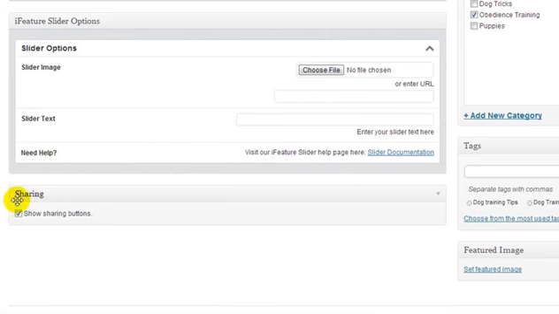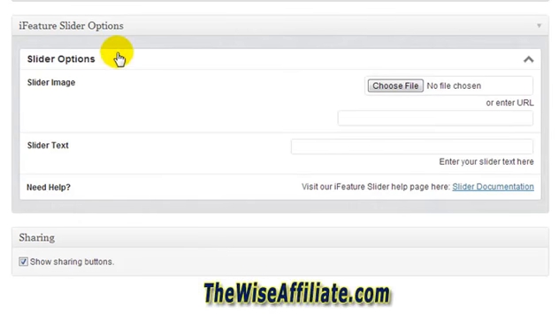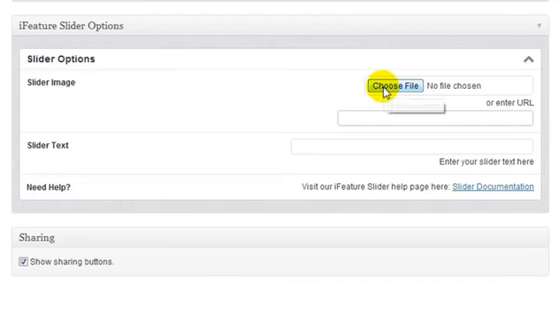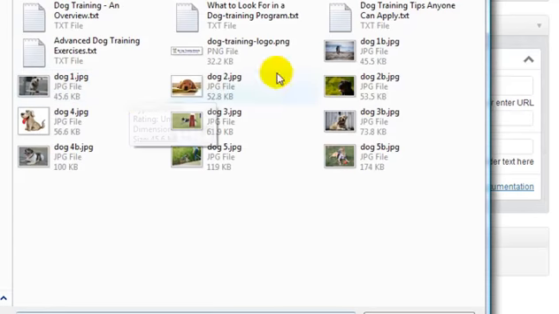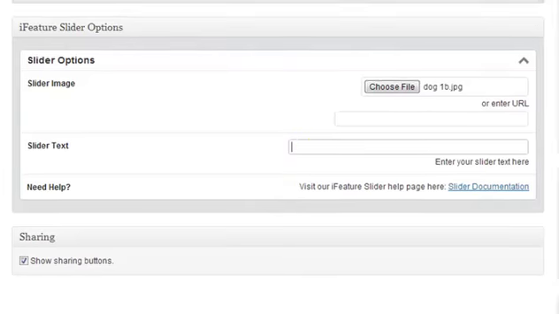On the left here we have sharing. Do we want to show the sharing buttons? Well, yes we do, because the more people that share our content, the better it is. Here we have our iFeature slider options. Now what we're going to do is set our slider image. So if we know the URL of the image, we can enter it in here, or we can choose a file from our computer. So I'm going to press choose a file, and I'm going to go with dog1b, and I'm going to press open. If I want, I can add some slider text here.